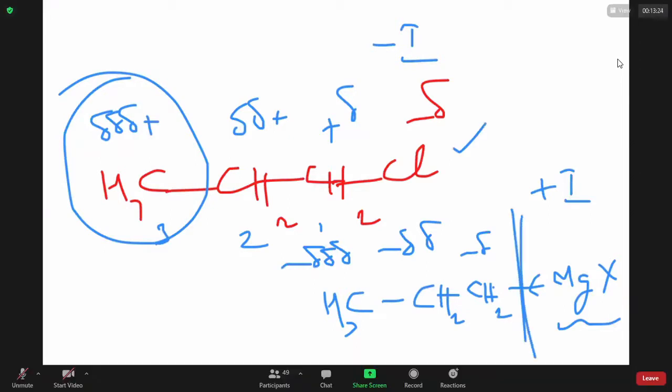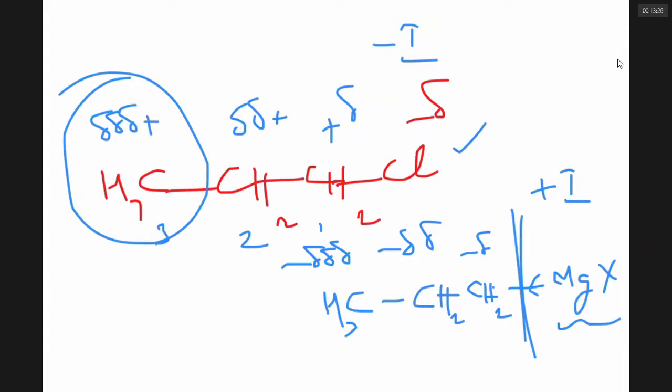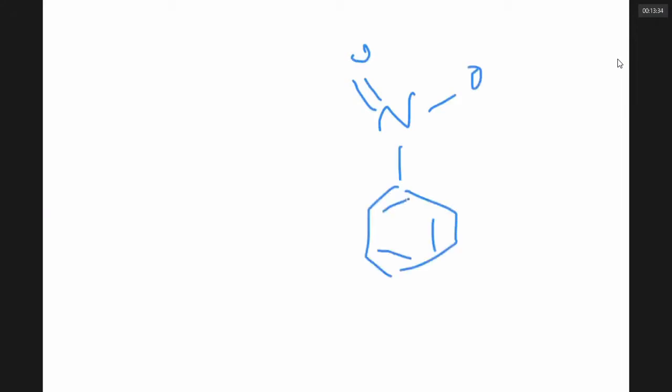They increase the reactivity. Also, we notice that when there is a group like nitro linked to a benzene system, now if I carefully notice, here I have a double bond, single bond, double bond, single bond, double bond, single bond, double bond, single bond.